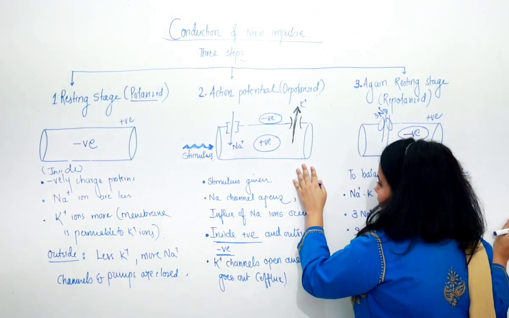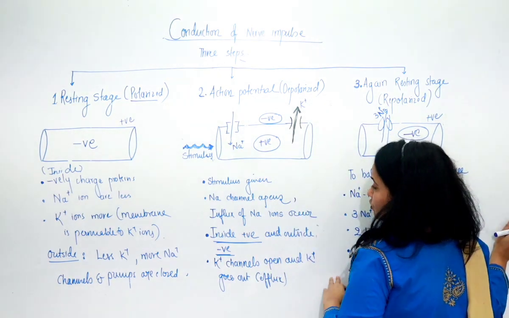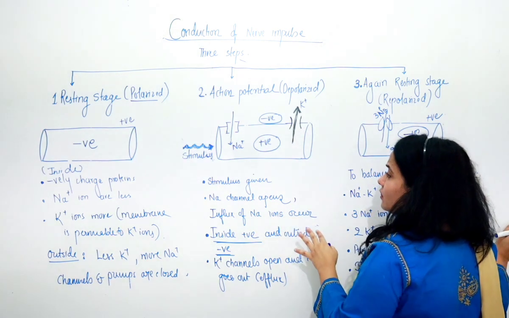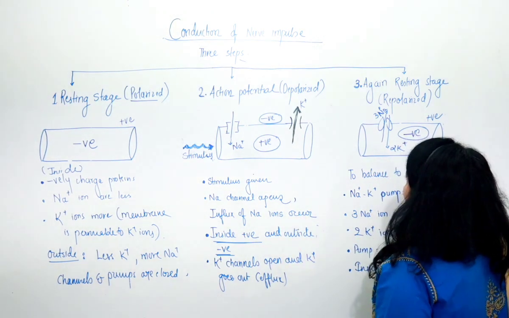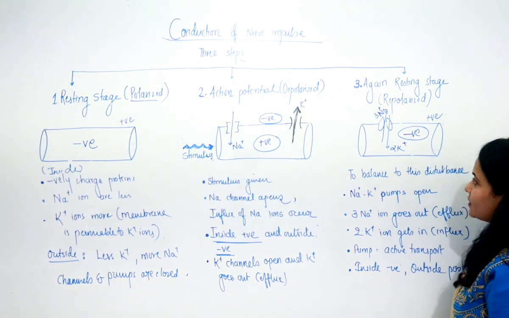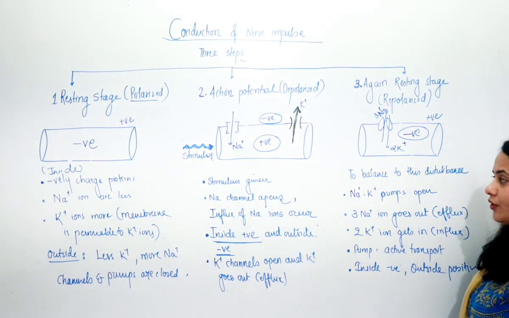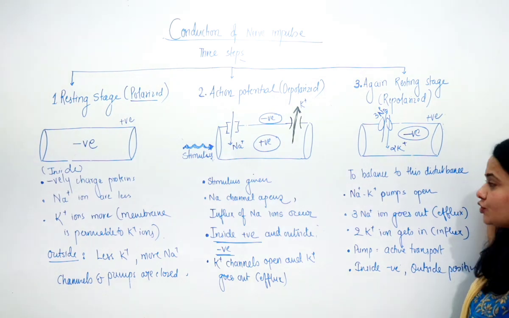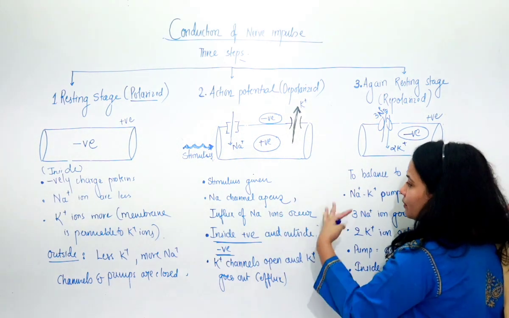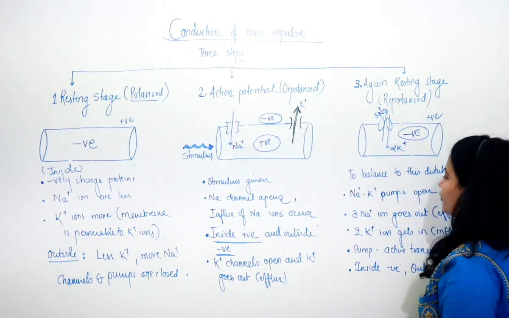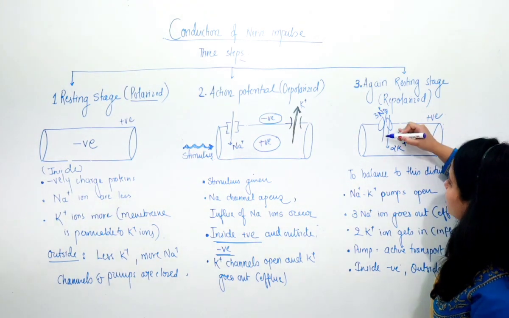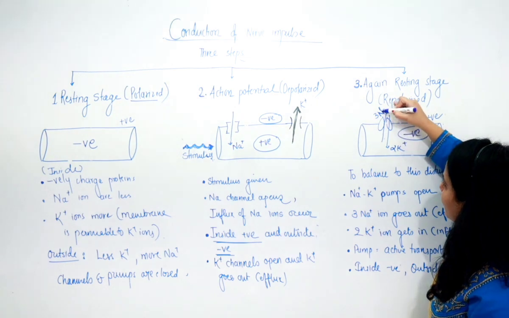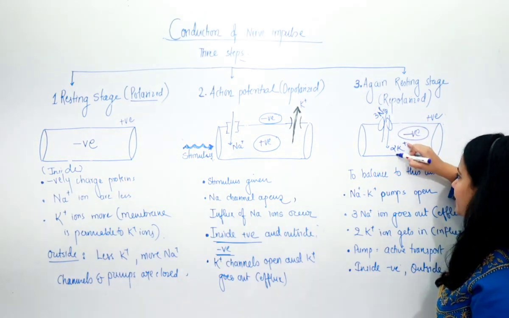After a certain period of time, even the potassium channel closes because the still condition that prevails is inside positive and outside negative. Now, to get again to the resting phase, that condition is known as repolarization. The sodium-potassium pump tries to balance this imbalanced condition. And over here what will happen, the sodium-potassium pump opens up, it transports the 3 sodium ion outside and 2 potassium ion inside.